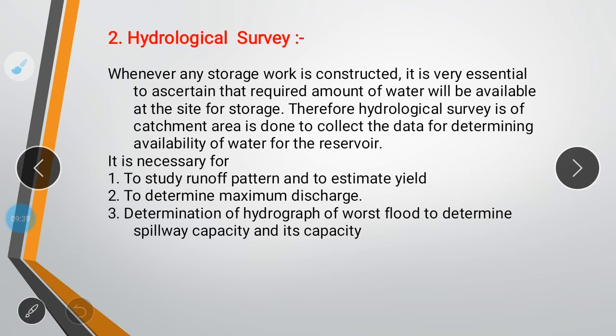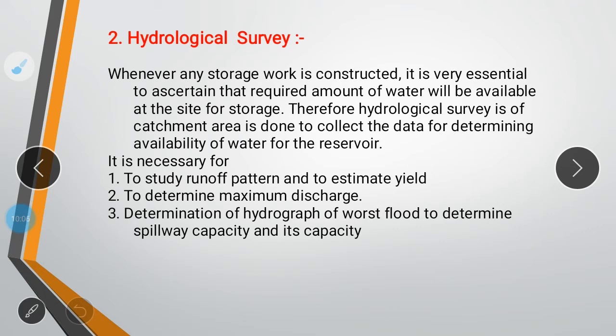You will calculate by that. For example, if I am going to make a dam or a reservoir and the cultivated area is 10,000 hectares, then the area under irrigation by that particular river is 10,000 hectares. Okay, so this should be kept in mind. Next is to determine maximum discharge. What is the maximum discharge of the given area?